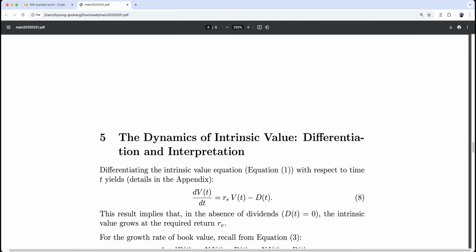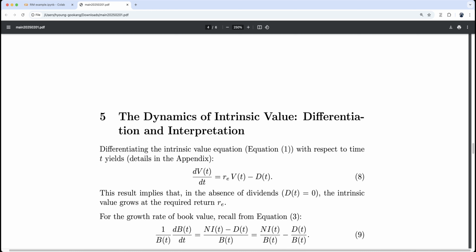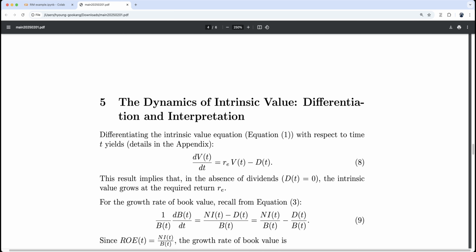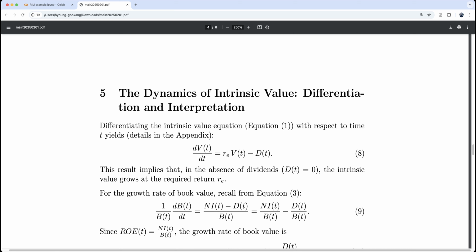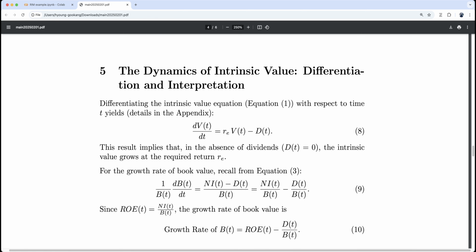Now the dynamics of intrinsic value, differentiation and interpretation. Differentiating the intrinsic value equation with respect to time t yields, details in the appendix, this. The change of equity value is equity value grows by Re V minus dividend. The result implies that in the absence of dividend, the intrinsic value grows at the required return Re. It makes sense, right?